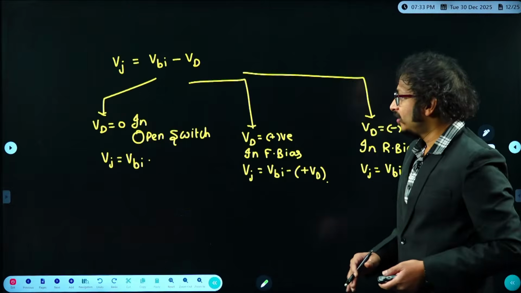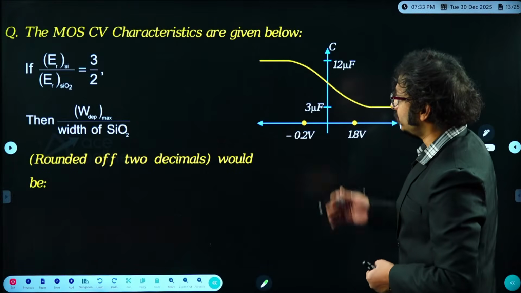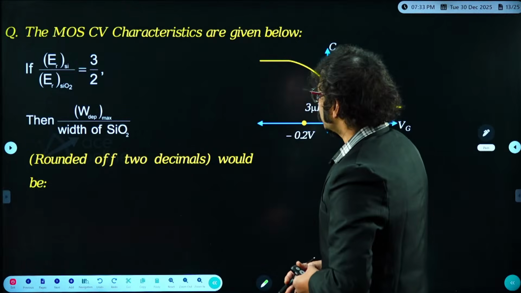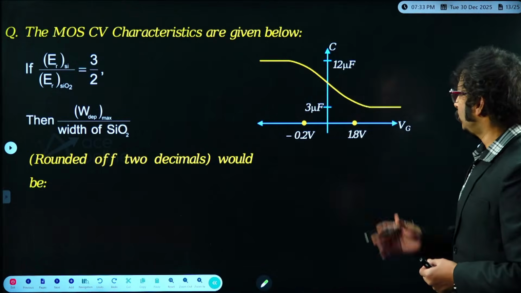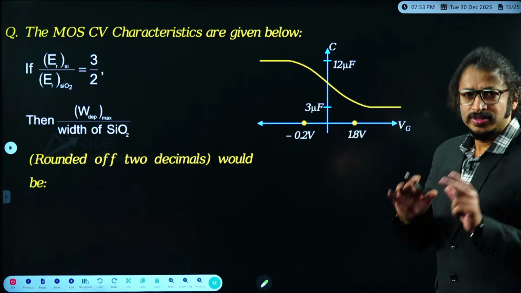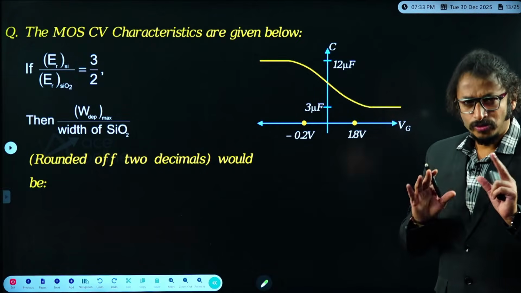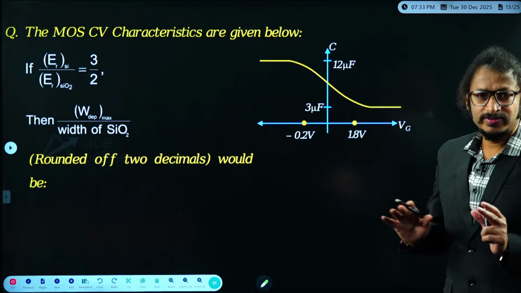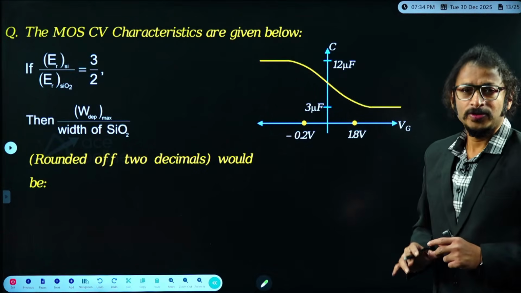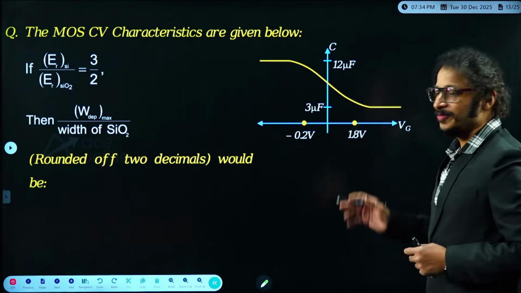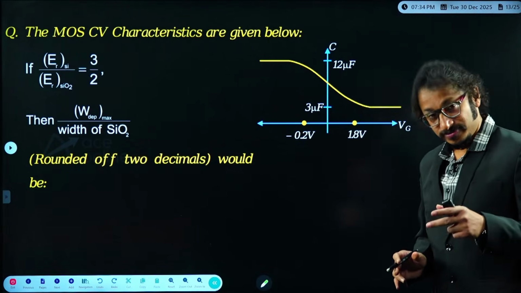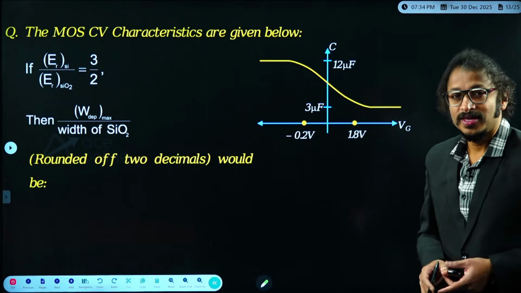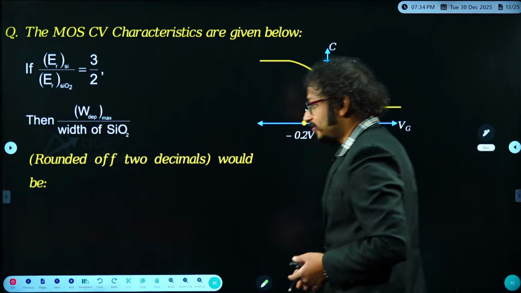Okay, dear students. Anyways, let me move towards one more interesting question. Have a look carefully, guys. The MOS CV characteristics are given below. Students, just watch here and could you please let me know, by seeing these characteristics, the examiner clearly specified it's a CV graph. Is it for NMOS or PMOS? I mean to say, is the substrate P substrate or N substrate? Anybody in the class?